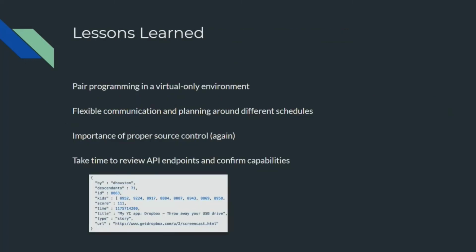So throughout this past month, there have been quite a few lessons learned. The first really came from us making an early decision to always pair program, or as much as possible, being in this virtual only environment. And that really built our collaboration skills and ability to speak up and converse with one another. In doing so, we also realized that flexible communication and planning is critical, especially in a virtual environment where we have our own schedules and live in different time zones.